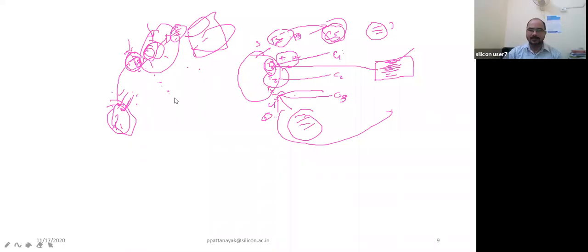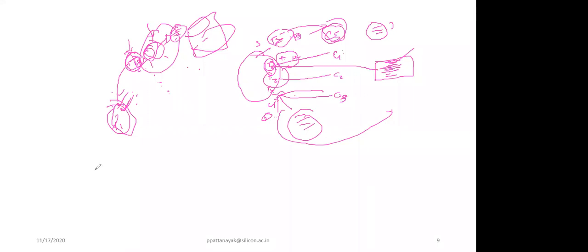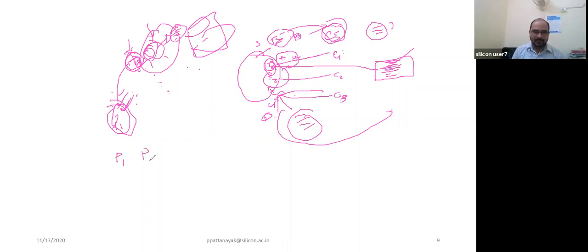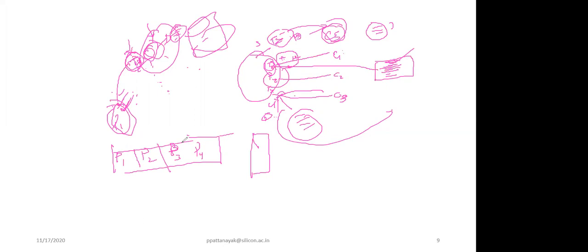No, that is the PCB, process control block. Let me explain how the process control block works. Suppose you are running processes P1, P2, P3, P4, and they are in the ready queue. They are in the ready queue in the sense that they are ready to execute. We have one processor. So what is your operating system doing?